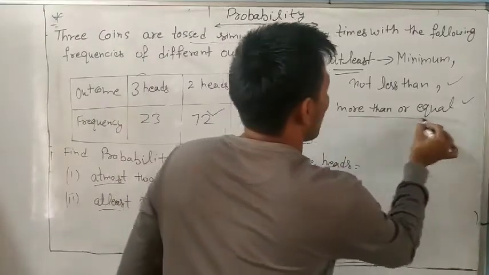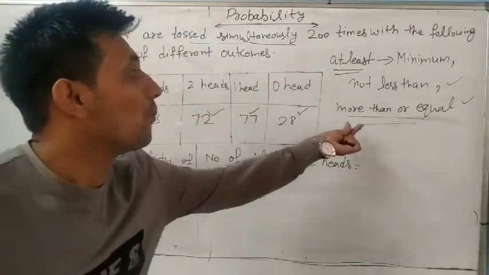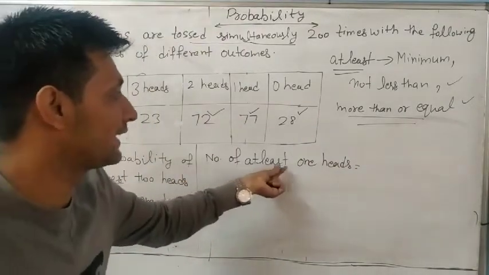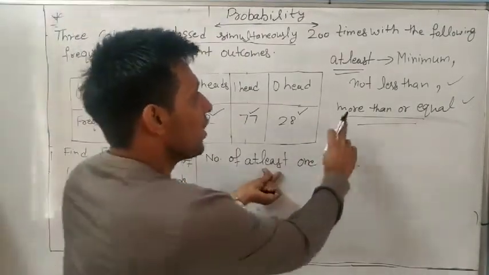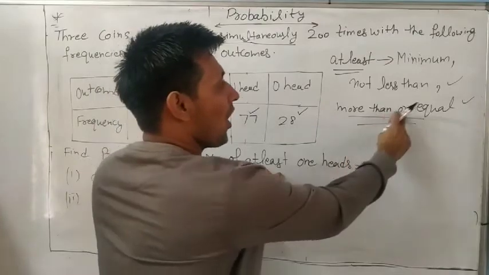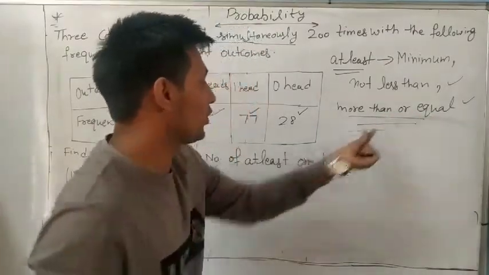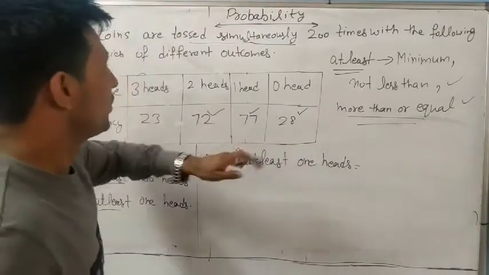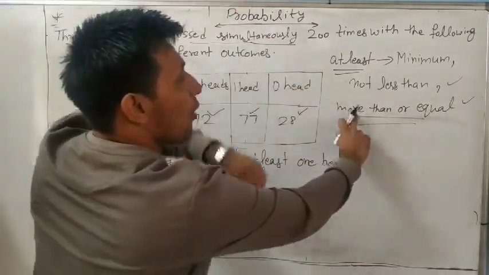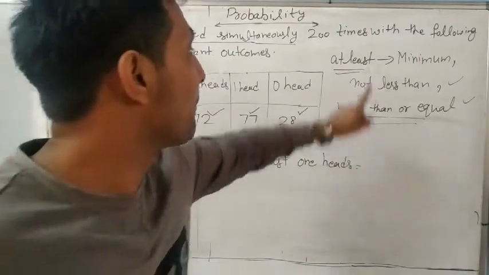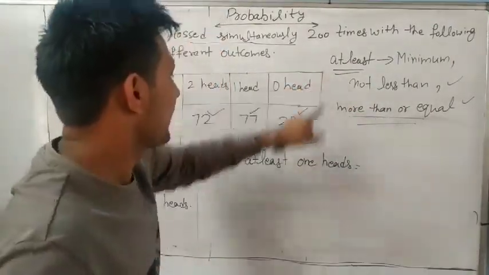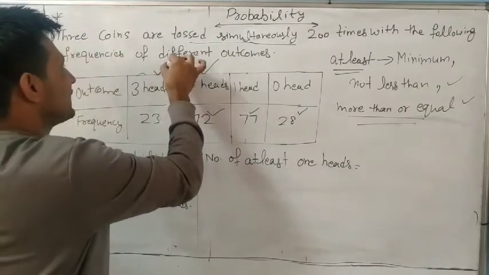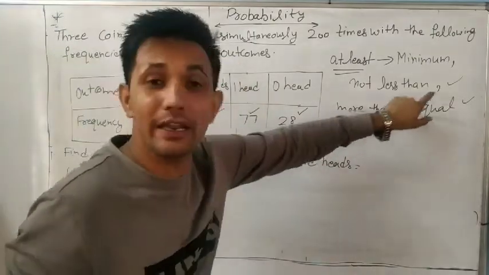So how many are at least one head? What is the meaning of at least? More than or equal to. Number of at least one head: at least means more than or equal to one head. So which one is more than one? 2 is also more than, 3 is also more than, and equal also.